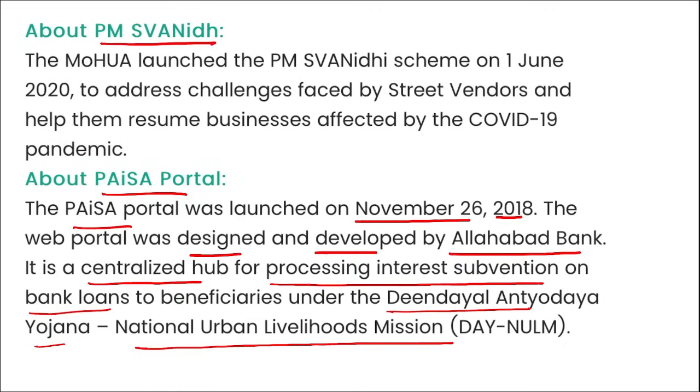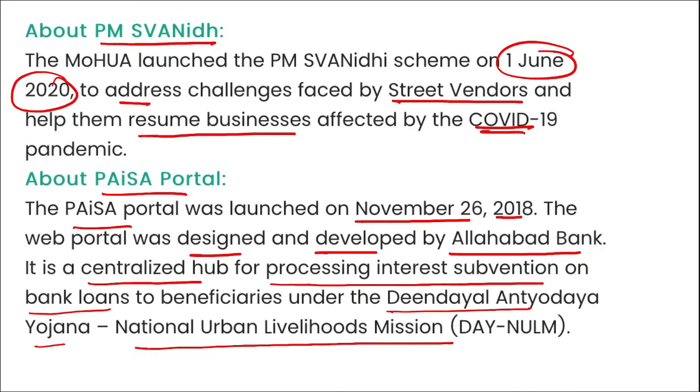And if we talk about the PM Swanidhi scheme, it was launched on 1st of June 2020, to address the challenges faced by street vendors and help them resume their businesses affected by the COVID-19 pandemic. Mark this. This Grievance Redressal Committee will play a crucial role in ensuring fair treatment and resolving disputes and conflicts among the street vendors.